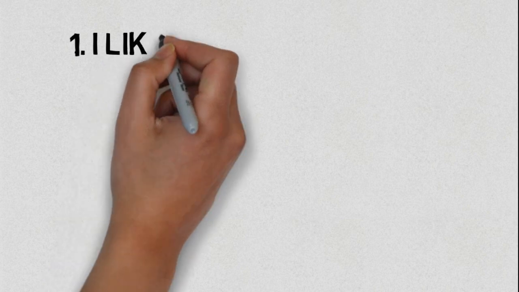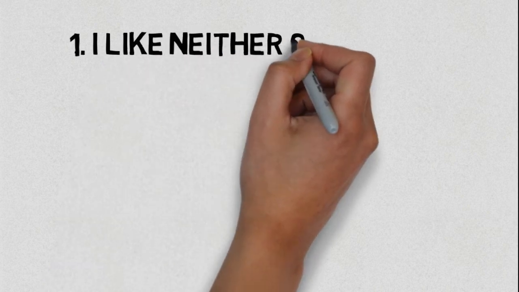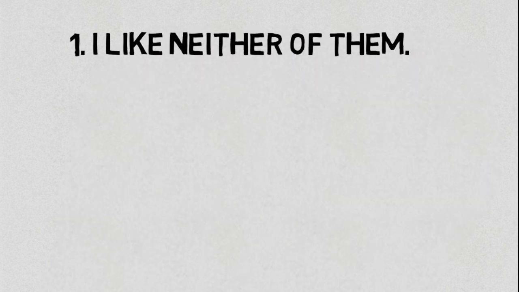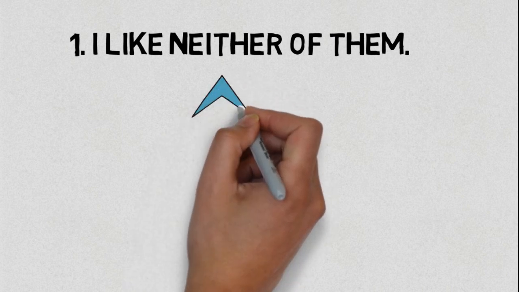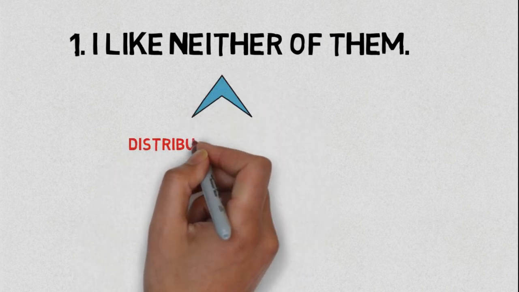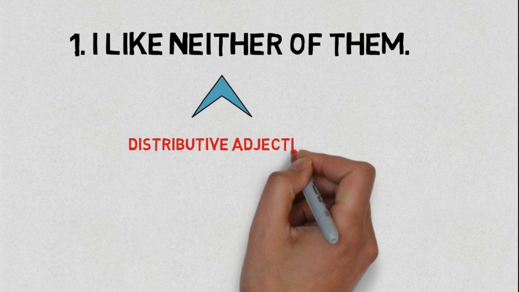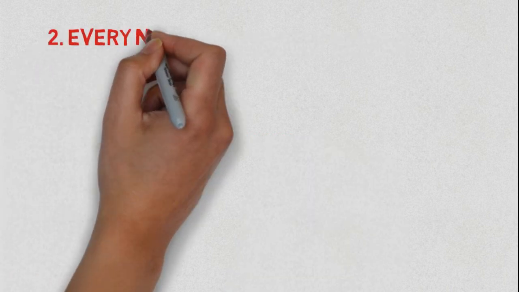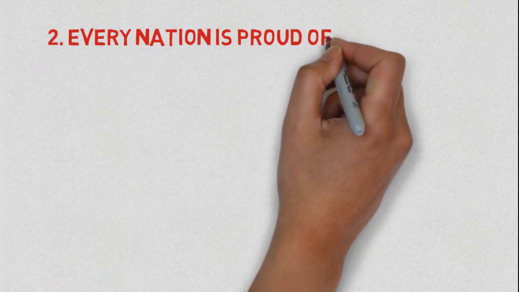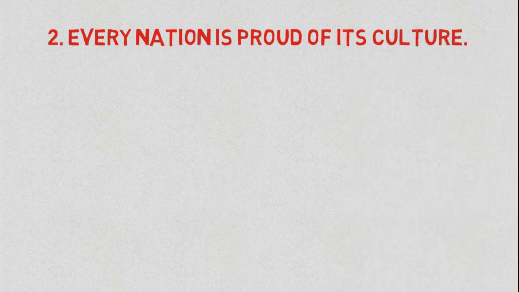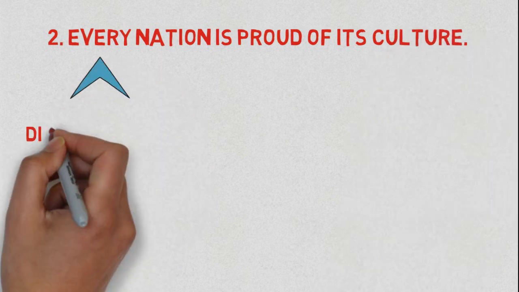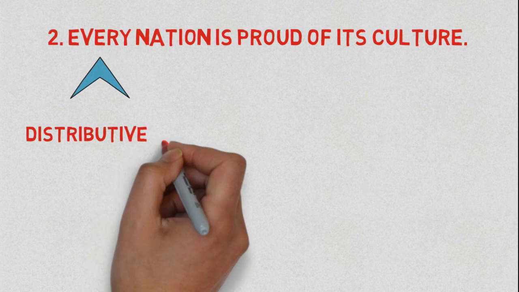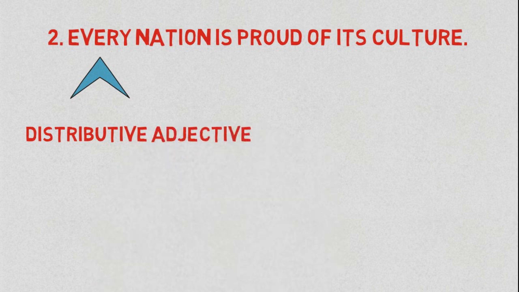Now, in the form of sentences. Number 1, I like neither of them. Now, the word neither is a distributive adjective. Number 2, every nation is proud of its culture. Now, the word every is a distributive adjective.